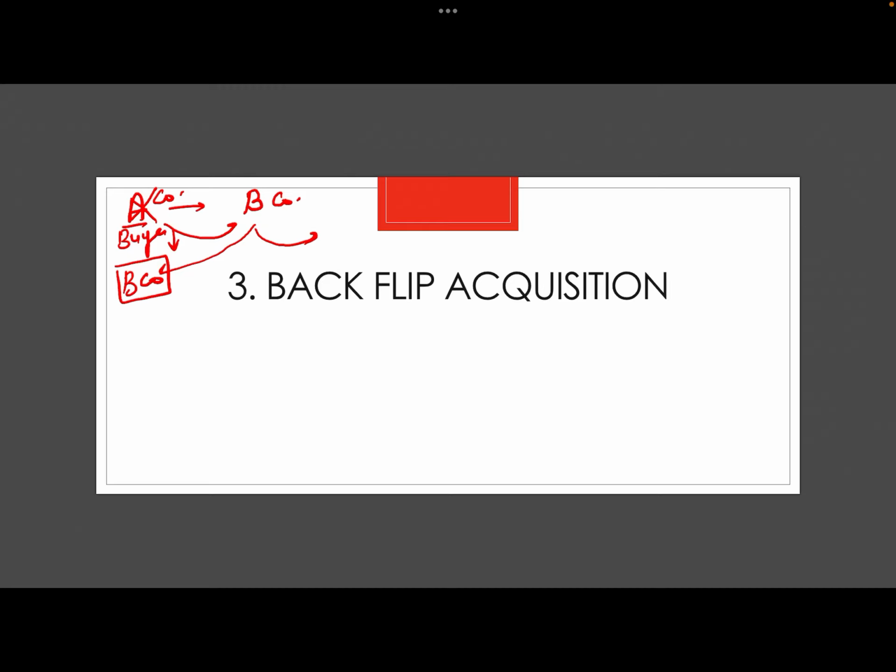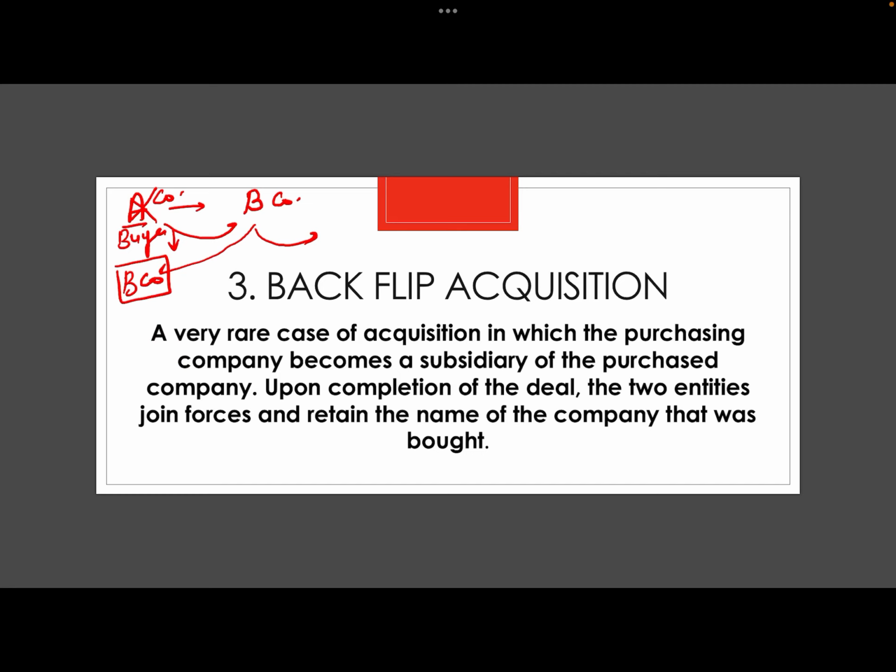Such type of acquisition is called backflip acquisition, in which the acquirer, the company which acquires the target, takes the name of the one it is acquiring. Okay, when the acquirer buys the target, then it takes the name of the target only. So this is backflip acquisition. It's a very rare case of acquisition in which the purchasing company becomes a subsidiary of the purchased company. Upon completion of the deal, two companies join forces and retain the name of the company that was bought.